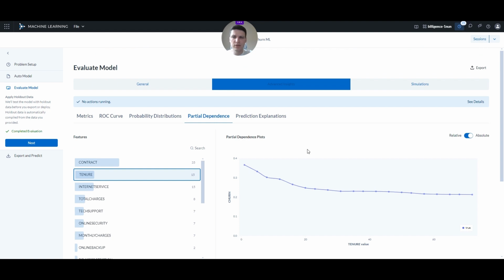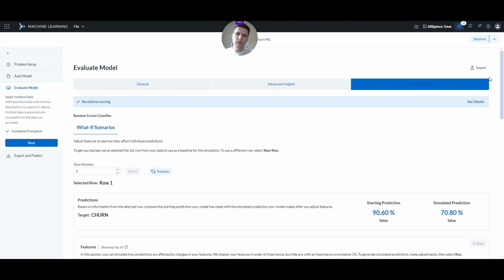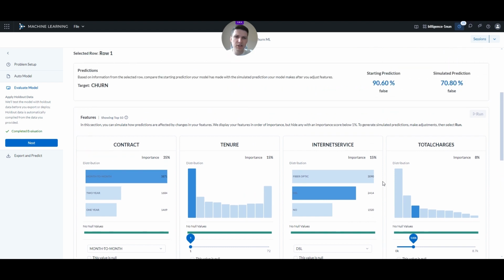Another cool thing that we can do in the evaluation are simulations. So we can actually tweak with the data and perform kind of scenario analysis and define here our setup of a person and see if such a customer is actually prone to leaving us or if he's happy to stay.